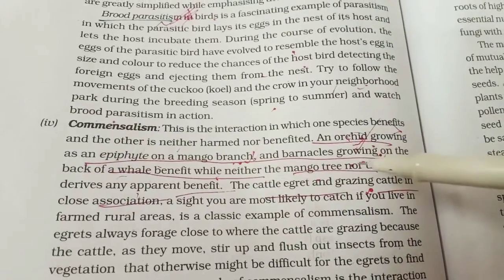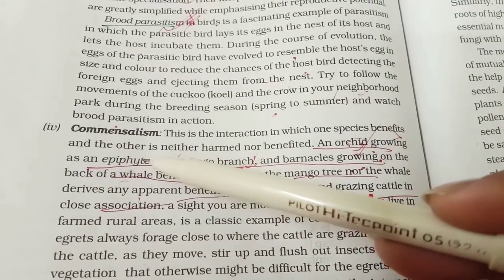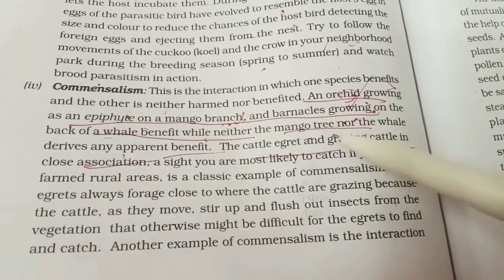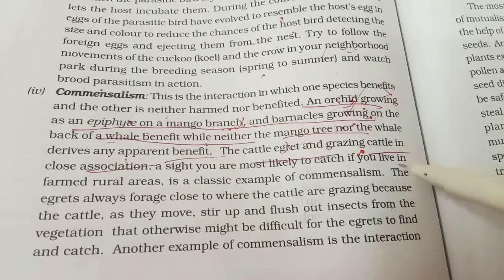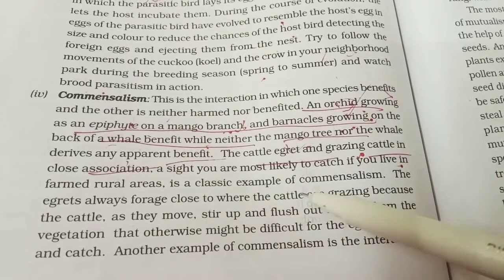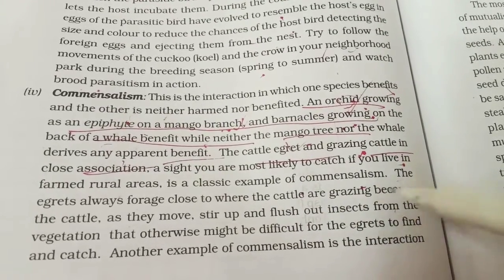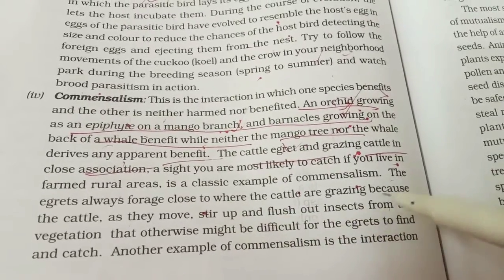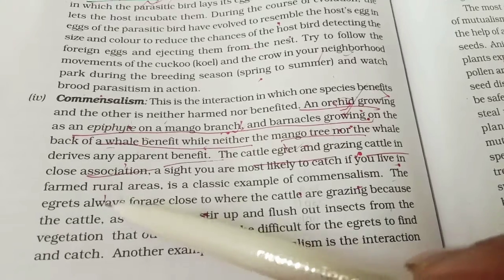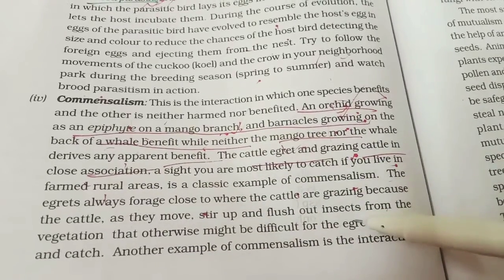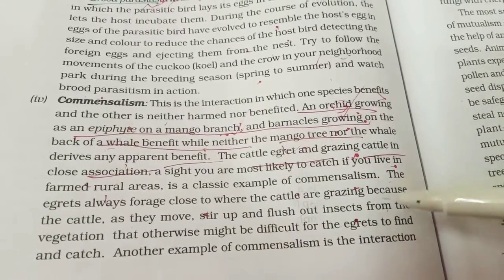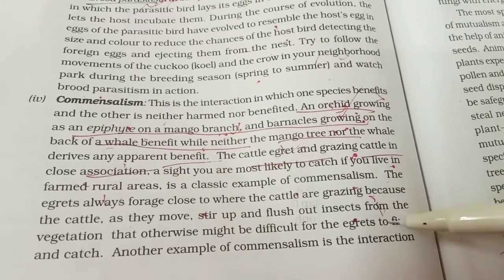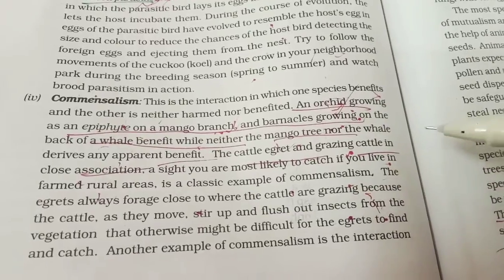So this type of interaction is called commensalism. Similarly, you can take one more example, the cattle egret and the grazing cattle in close association. Here you can see that the egrets always forage close to the cattle while they graze. तो यहाँ cattle को तो कोई फायदा नहीं होगा, egret has a positive effect because it gets more food resources, more insects from the vegetation as the cattle move on.